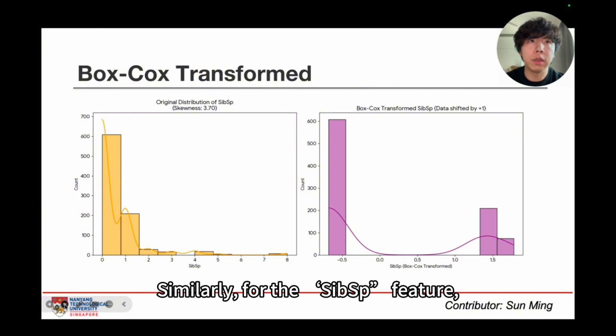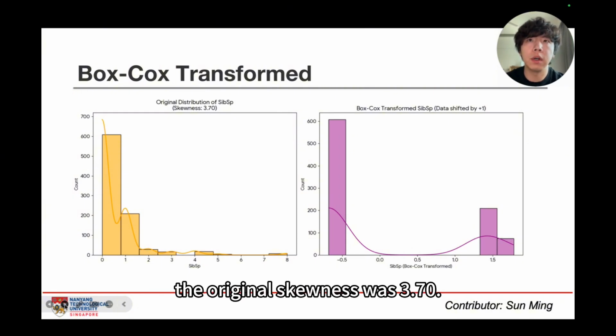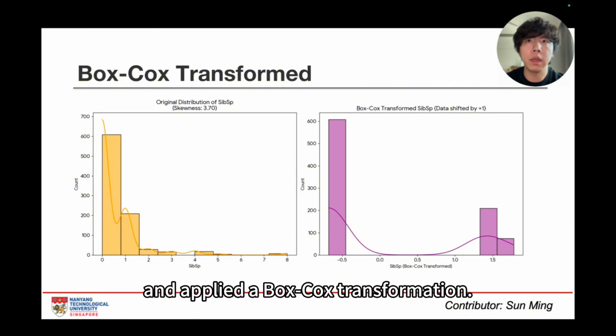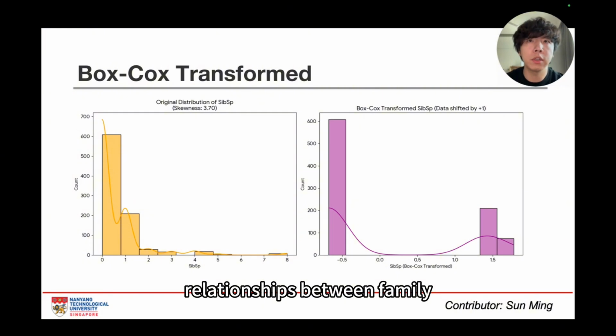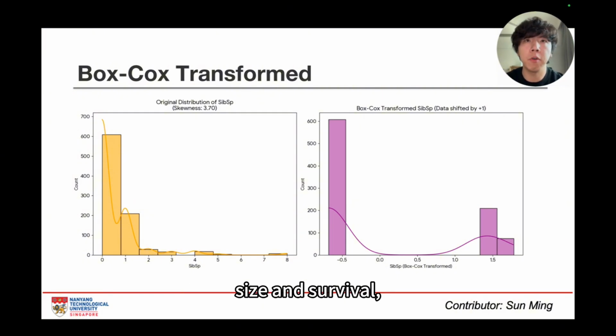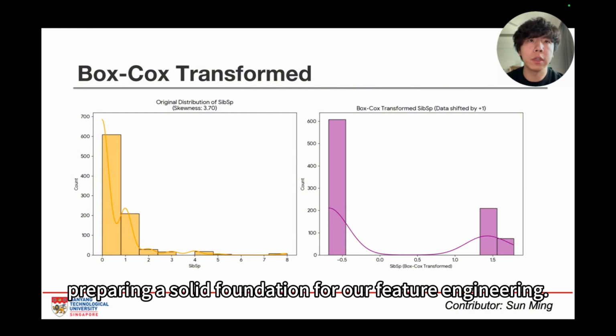Similarly, for the SibSp feature, the original skewness was 3.70. Since this data contains zeros, we shifted the data by +1 and applied a Box-Cox transformation. This reduced the skewness and helped linearize relationships between family size and survival, preparing a solid foundation for our feature engineering.